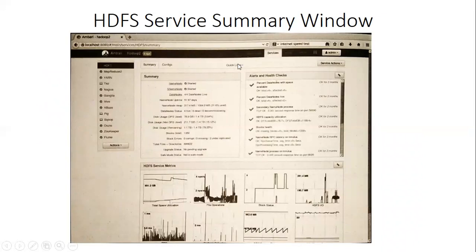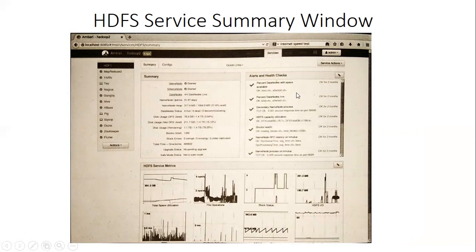The dashboard view will have a collection of widgets. For each widget, you can click on it and you will get the details. So here in the service view there is a summary tab. The summary tab provides the current summary view of important service metrics, alerts and health checks. There is another tab called the alert and health sub window.